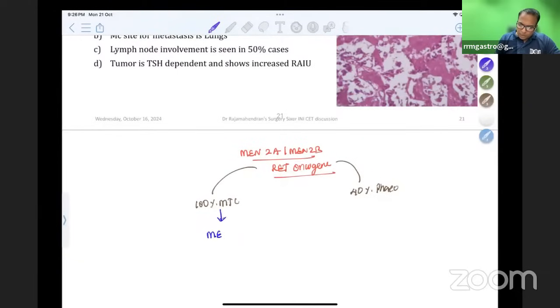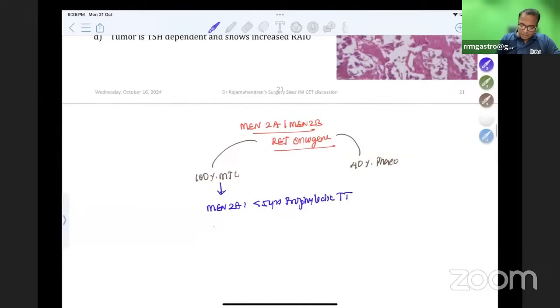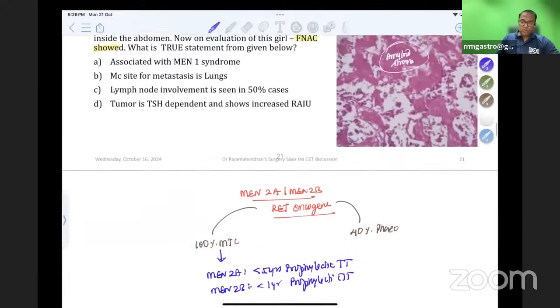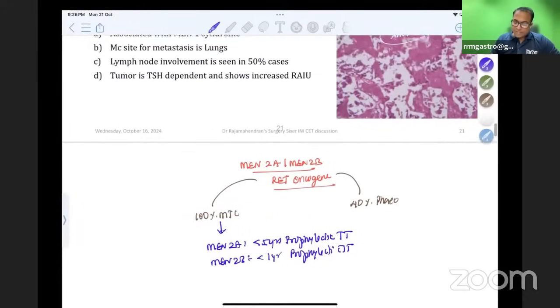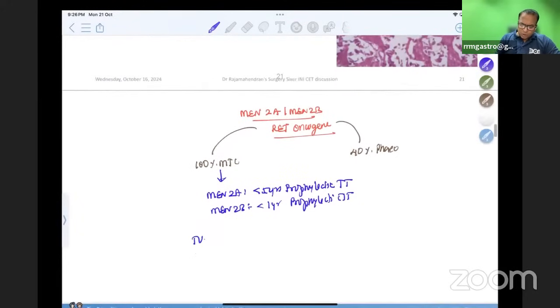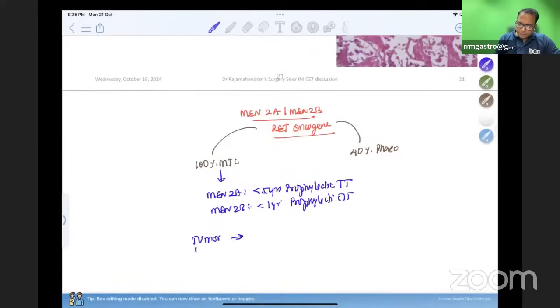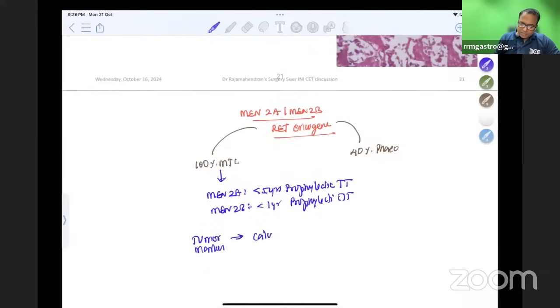Therefore, MEN 2A should undergo prophylactic thyroidectomy before 5 years. Prophylactic total thyroidectomy should be done before 5 years in MEN 2A and before 1 year in MEN 2B. Don't forget this. So medullary cancer has an FNAC showing you amyloid stroma, and the tumor markers of medullary cancer are calcitonin and CEA. These are the two tumor markers, CEA and calcitonin.